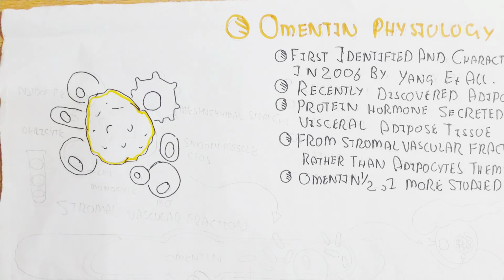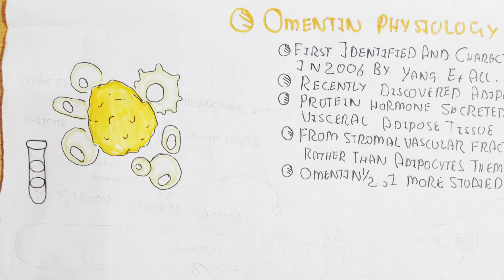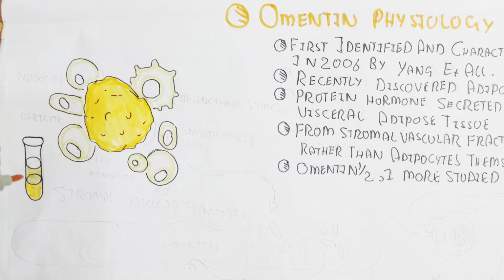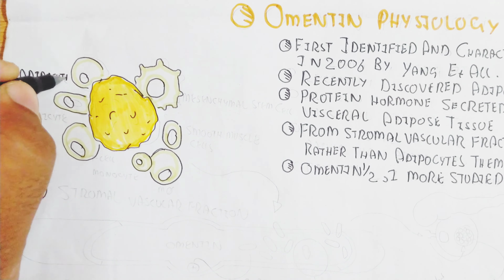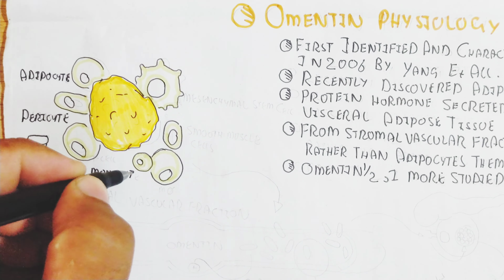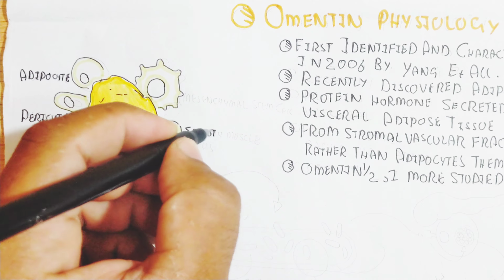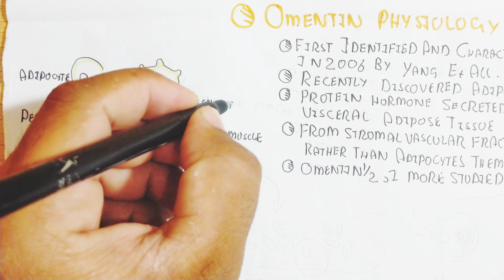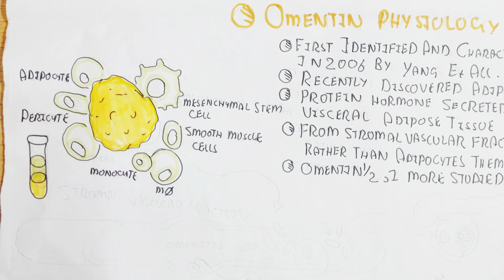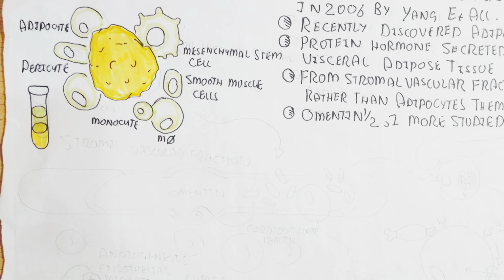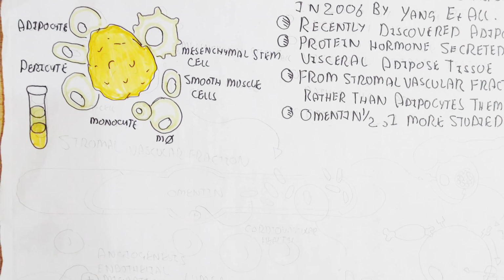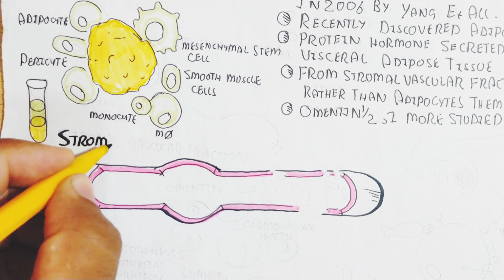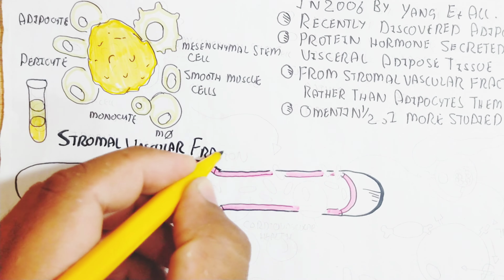Omentin 1 and 2 are the more studied ones. The stromal vascular fraction means other cells also release it, like the pericyte, monocyte, macrophage, smooth muscle cell, as well as the mesenchymal stem cell. Collectively they release omentin in the presence of less fat. Whenever adipose tissue increases, this declines.